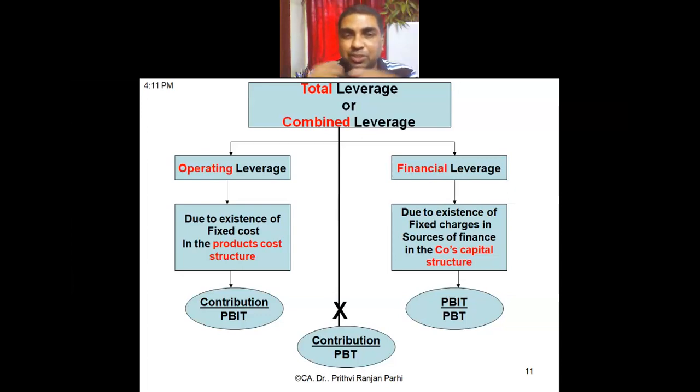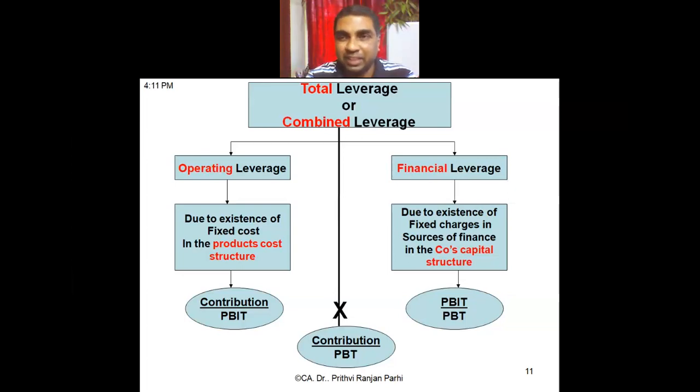Because fixed cost we have to incur anyhow. I have to incur fixed cost. But this 3 rupees is the contribution to the business from which fixed cost can be recovered. So each unit of pen I sell contributes 3 rupees towards fixed cost.